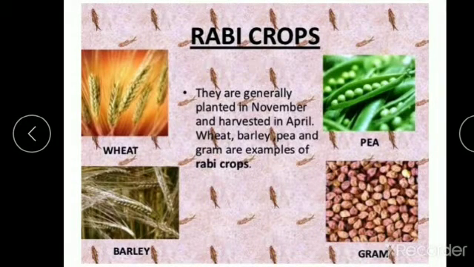So in the previous class we have seen what are rabi crops and kharif crops, right? Do you remember what are rabi crops? The crops which are grown in the winter season, we call them rabi crops. They are generally planted in November and harvested in April. Wheat, barley, pea and gram are the examples of rabi crops.